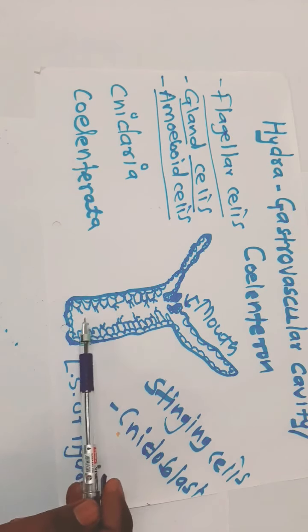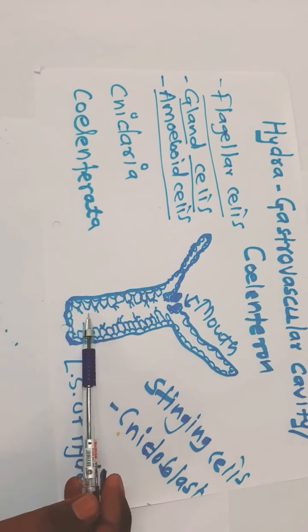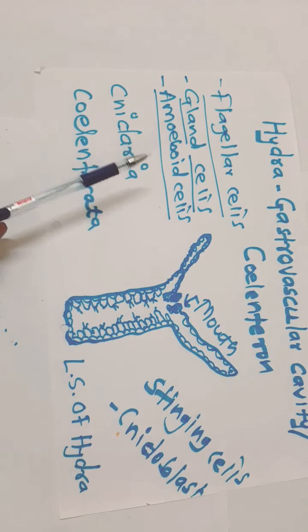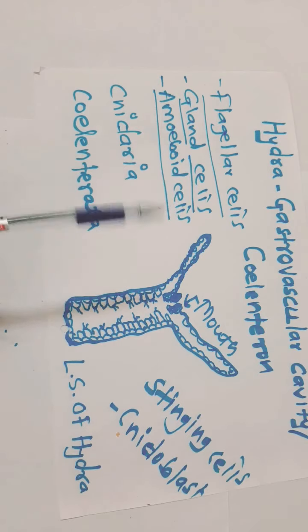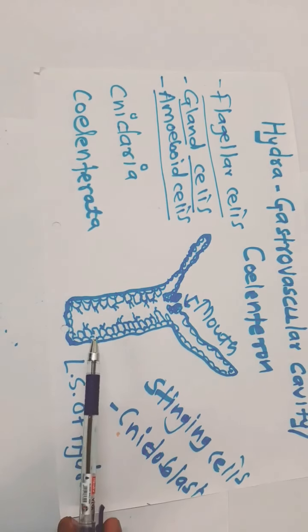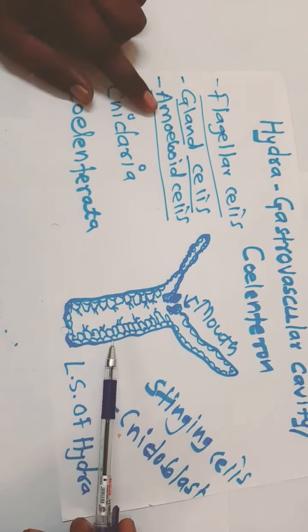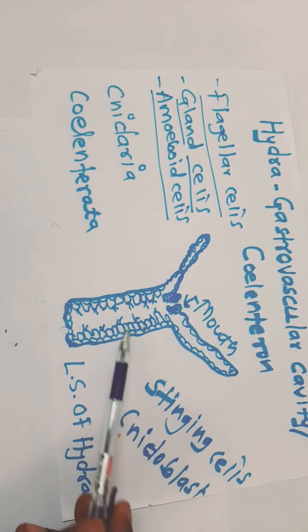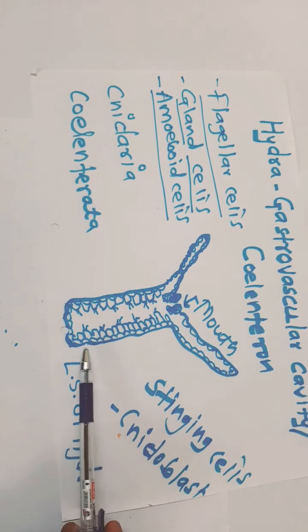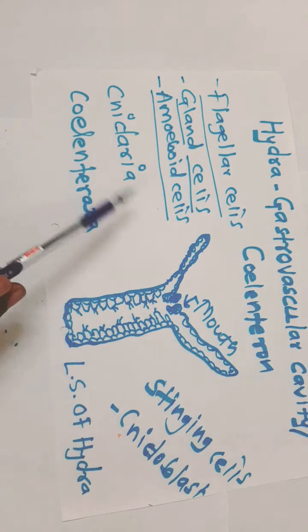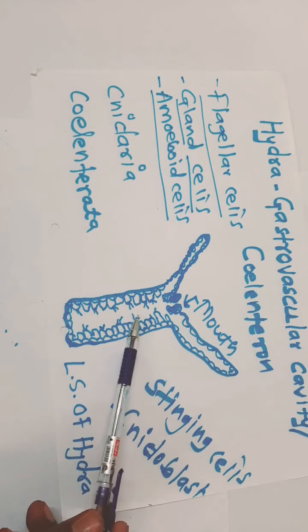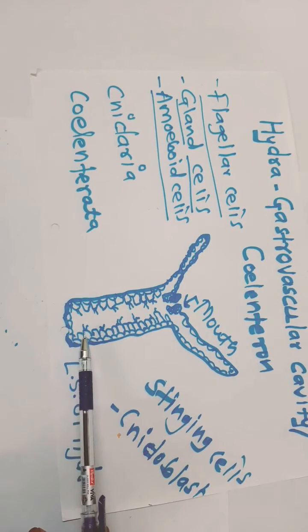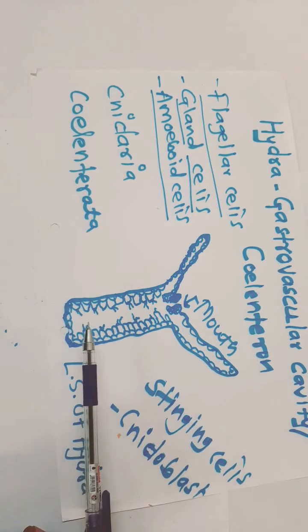So here extracellular digestion begins after the gland cells secrete the enzymes over the food material. Then amoeboid cells absorb the semi-digested food material and the further digestion takes place inside the cell.